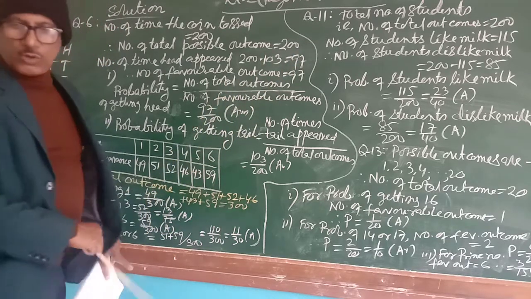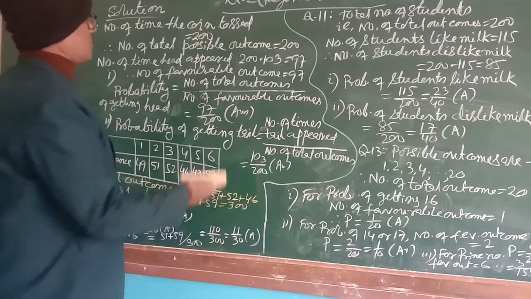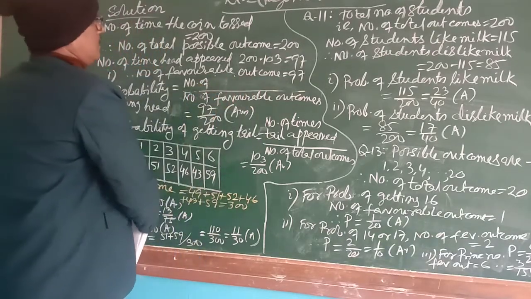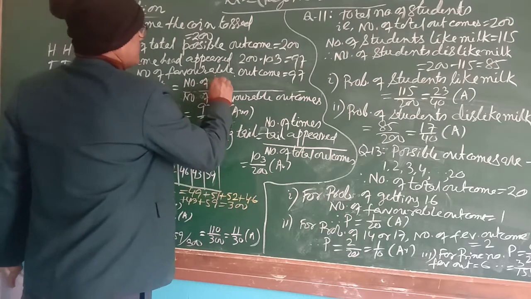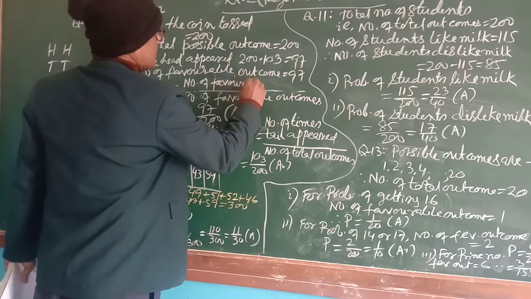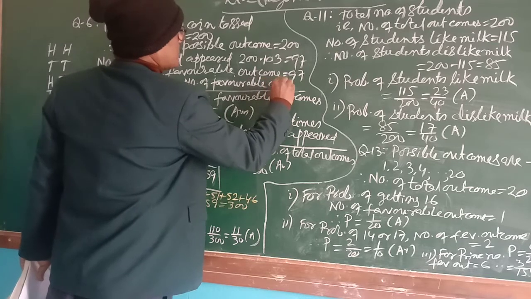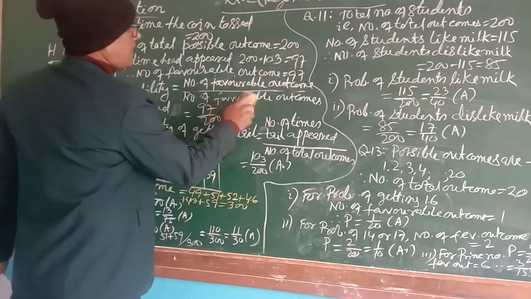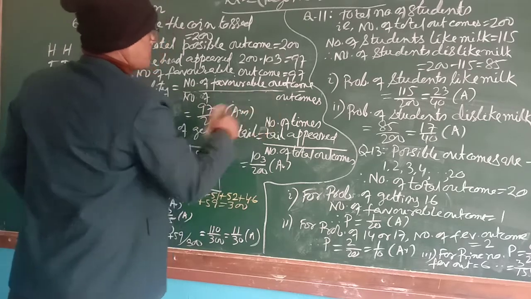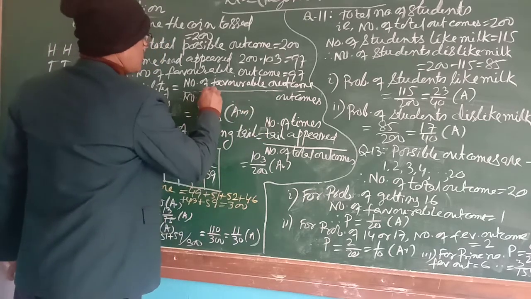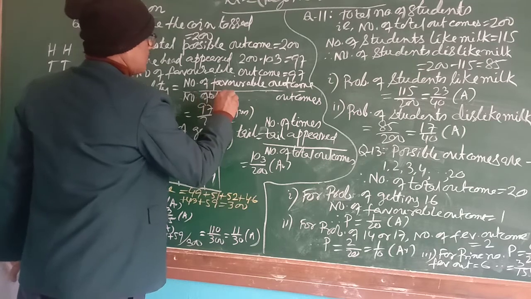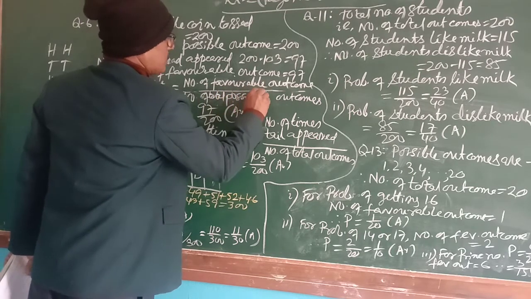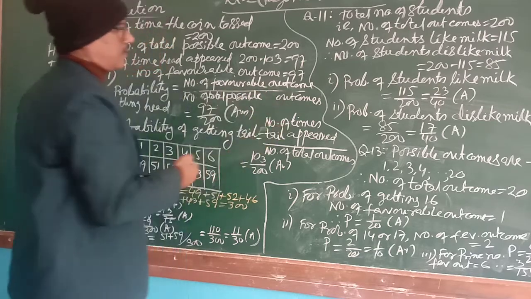Number of favorable outcomes divided by number of total possible outcomes. I have written it: number of favorable outcomes divided by number of total possible outcomes, that is the formula.